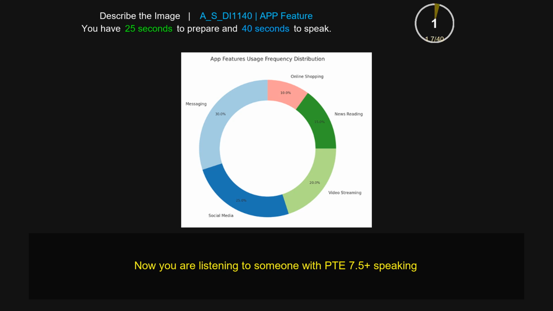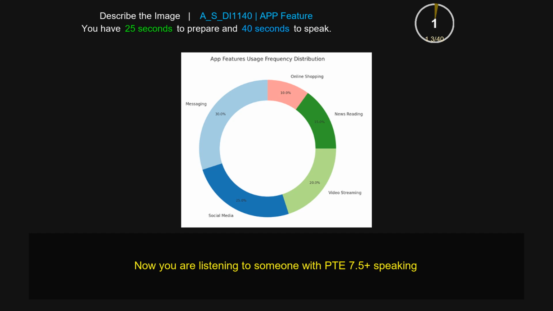The given pie chart gives information on app features usage frequency distribution across different apps, including messaging, social media, video streaming, news reading, and online shopping. It is evident from the picture that messaging is the most used app, which accounts for 30% of the usage. This is followed by social media, which accounts for 25% of the total usage. On the other hand, video streaming and news reading account for 20% and 15% respectively. However, online shopping is the least used app feature with only 10% usage among the users.